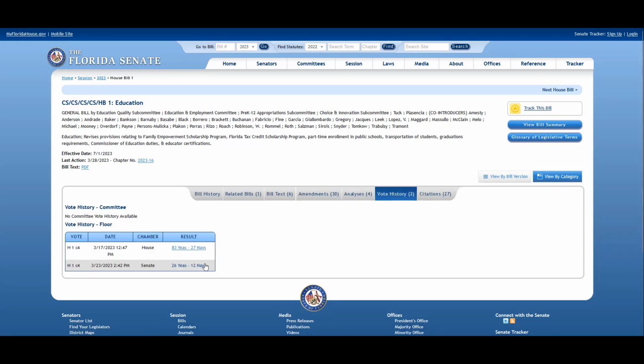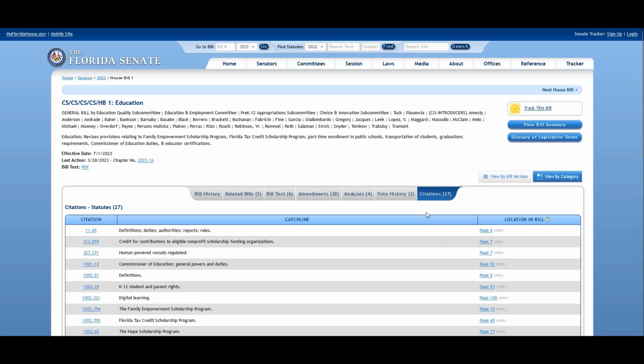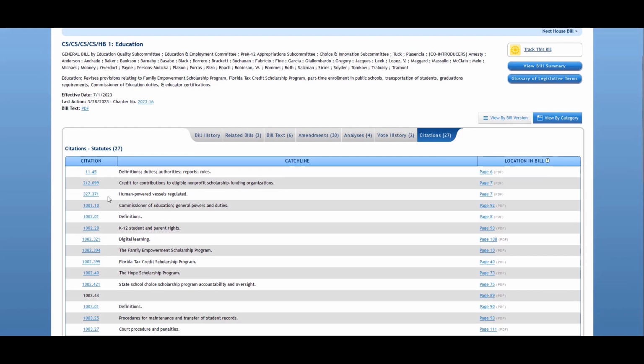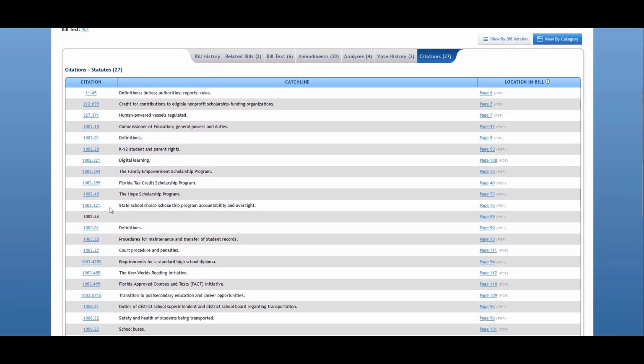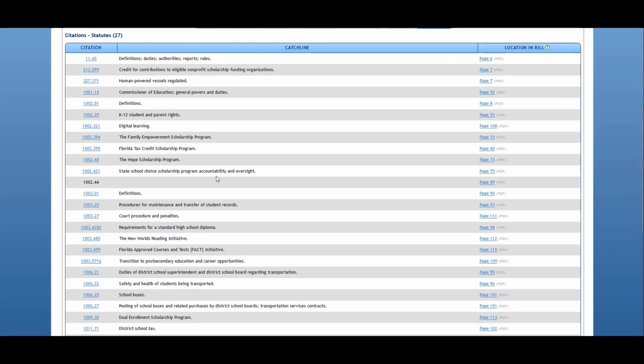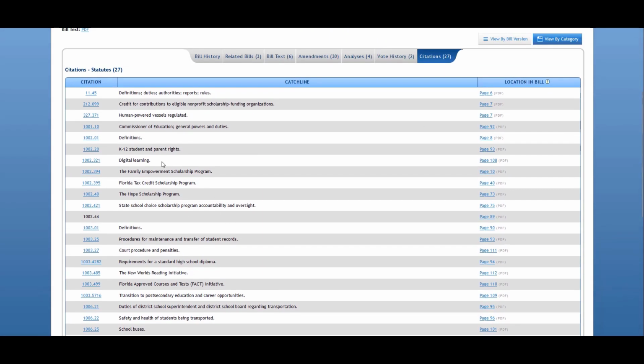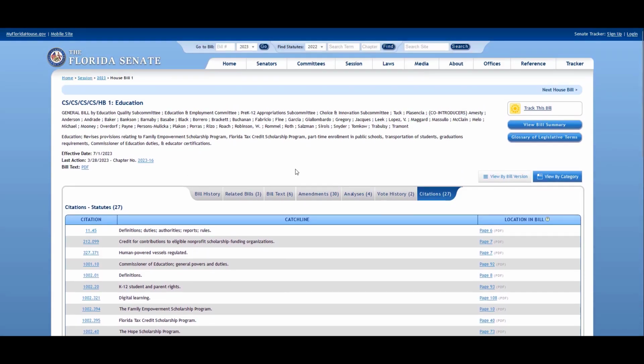Next, you have your vote history. So you can see, was this a close vote? Was this a runaway? You can see how closely your bill passed or didn't pass. And then finally, you have that citations link or tab. This is going to show you all the statutes that were affected by this bill, and a quick link out to the page of the bill that talks about the statute. So it's an easy way to see, okay, the statute was important to me. I can go look really quick and see maybe what changes are now taking place to this statute.